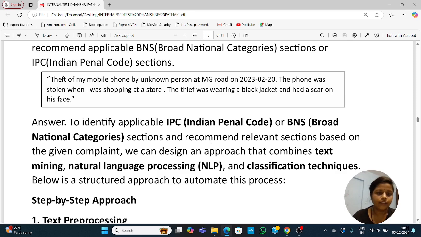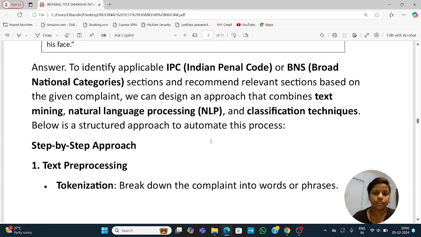Answer. To identify applicable IPC Indian Penal Code and BNS section and recommend relevant sections based on the given complaint, we can design an approach that combines text mining, natural language processing, NLP, and classification techniques. Below is a structured approach to automate this process. Step-by-step approach. First step is text processing.